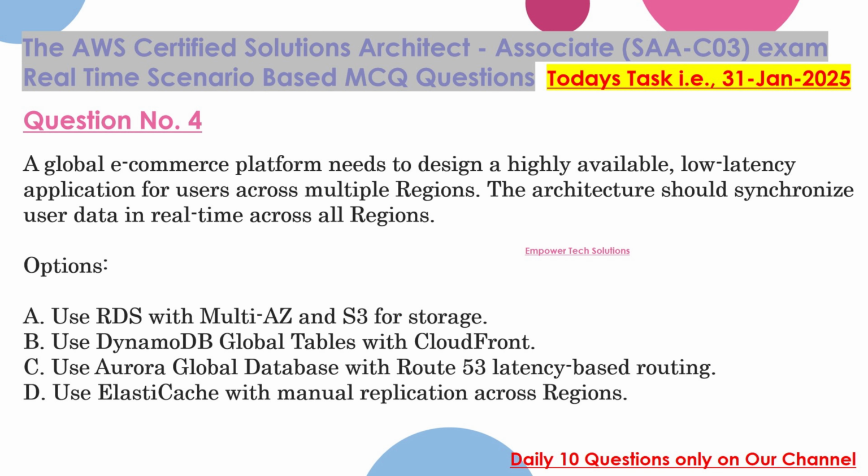Question 4. A global e-commerce platform needs to design a highly available, low-latency application for users across multiple regions. The architecture should synchronize user data in real time across all regions. Options: A. Use RDS with Multi-AZ and S3 for storage. B. Use DynamoDB Global Tables with CloudFront. C. Use Aurora Global Database with Route 53 latency-based routing. D. Use ElastiCache with manual replication across regions.